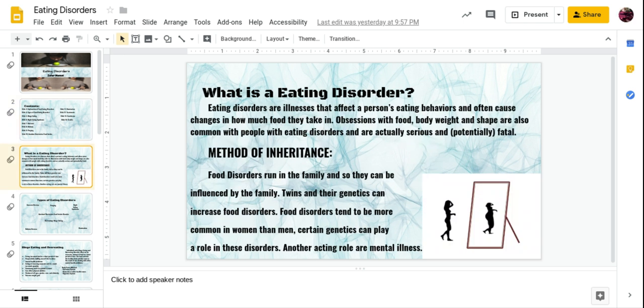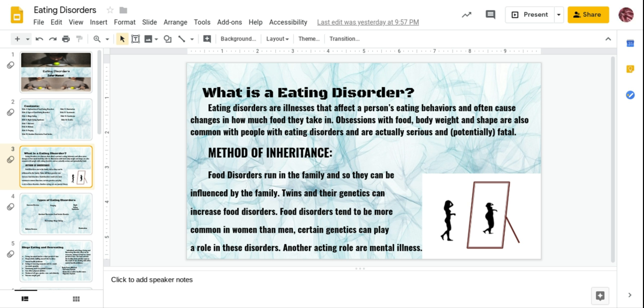What is an eating disorder? Eating disorders are illnesses that affect a person's eating behavior and often cause changes in how much food they take in. Obsession with food, body weight, and shape are also common with people with eating disorders, and they are actually serious and potentially fatal. Some methods of inheritance are that food disorders run in the family, so they can also be influenced by the family.